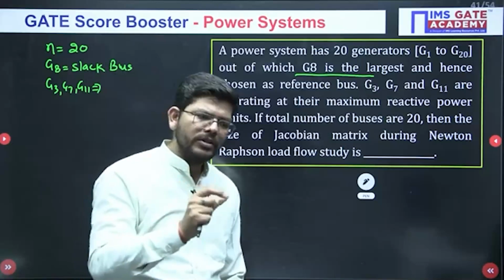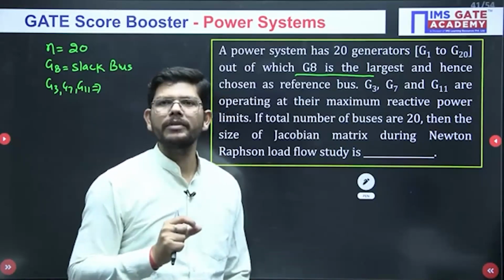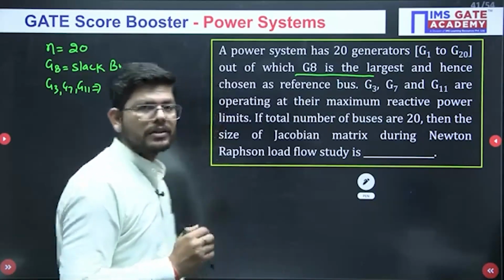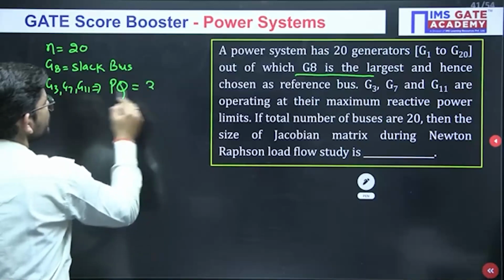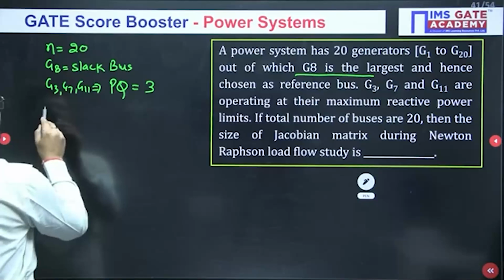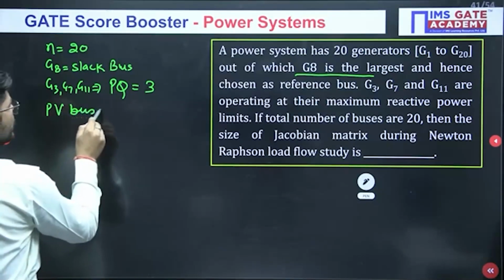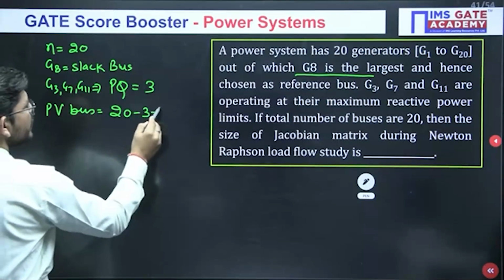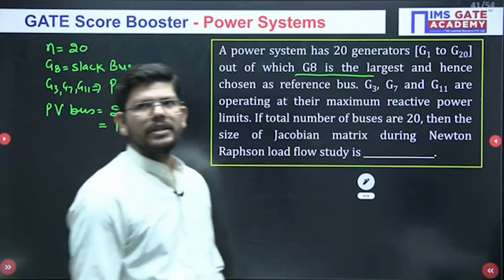If we know that their reactive power is a specified amount, that means it is a load bus, because for a load bus P and Q values are specified. So this is going to be a PQ bus. So how many PQ buses are there? 3 buses. Now if I ask you how many PV buses are there? Total buses are 20, out of which 3 are PQ buses and 1 is the slack bus. So total PV buses will be 16, isn't it?